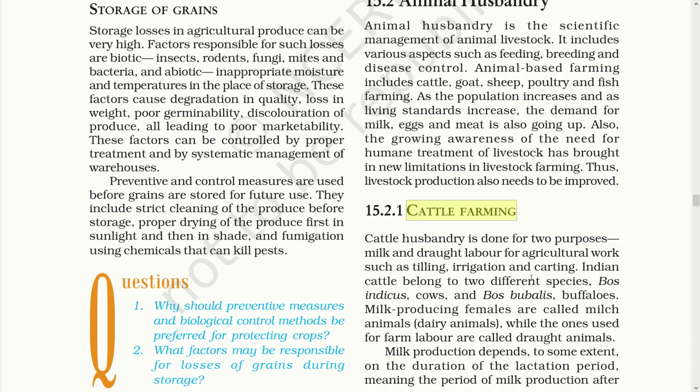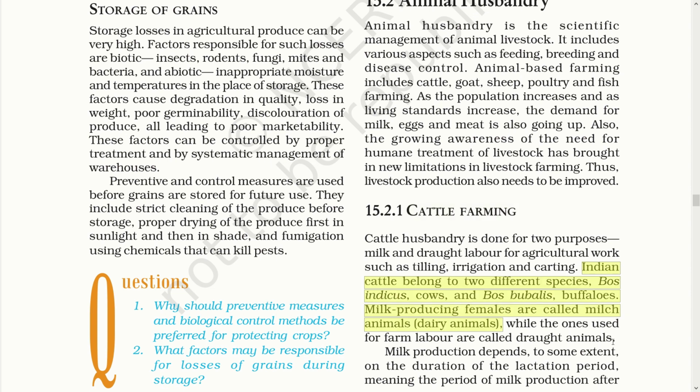Cattle farming. Cattle farming is done majorly for two purposes, dairy and draught. Dairy is for milk production, and draught animals are used in agricultural tasks like ploughing, transporting, and cutting. On the basis of this purpose, the cattle are divided majorly into two categories, the milk breeds and the draught animals. Let us see each of them in detail.